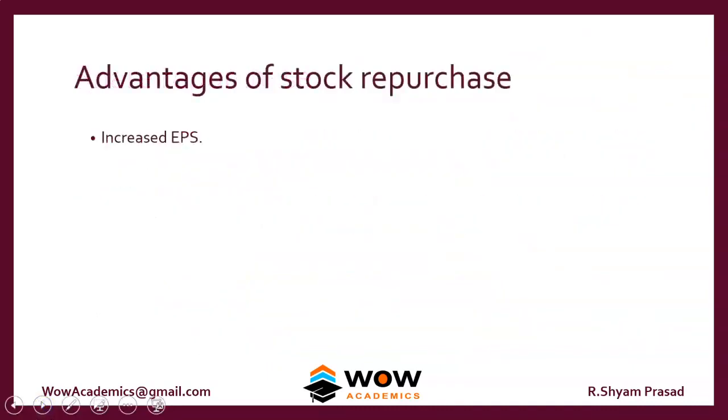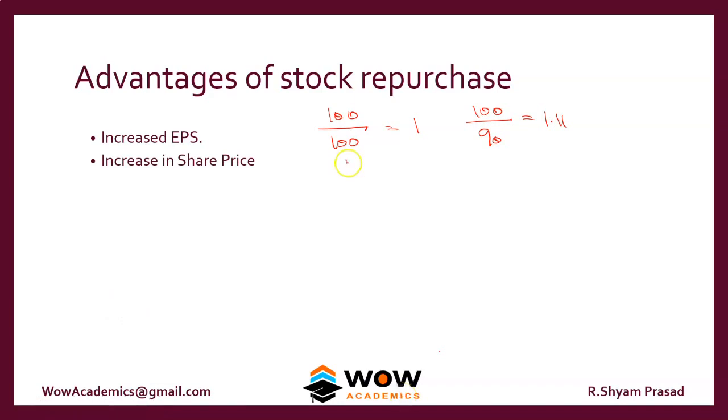So what is the advantage of doing share repurchase? Number one, it increases the EPS. How? Earlier, if your total profit is 100 and you have 100 shares, then its EPS is 1. Now the same profit is 100 only, but the number of shares has become 90. So that gives you 1.11. Okay. So without doing anything in the profit, when you buy back the shares, the EPS increases. It also increases the share price. That's what we saw. It increased from 10 rupees to 11.1 rupees.